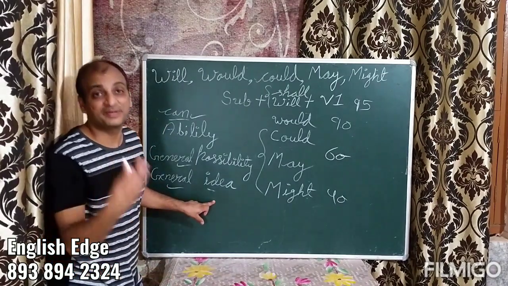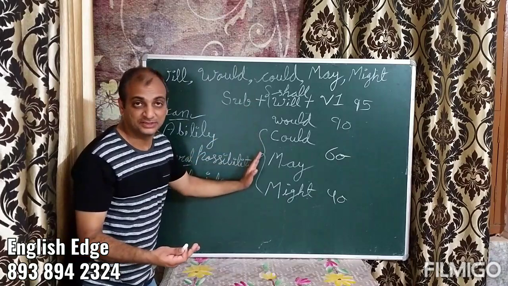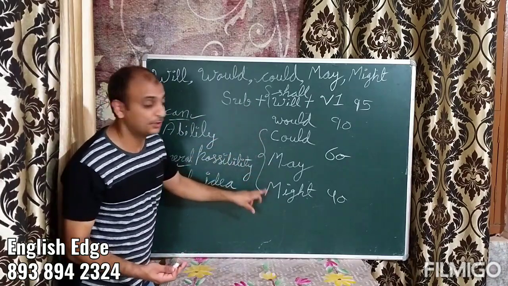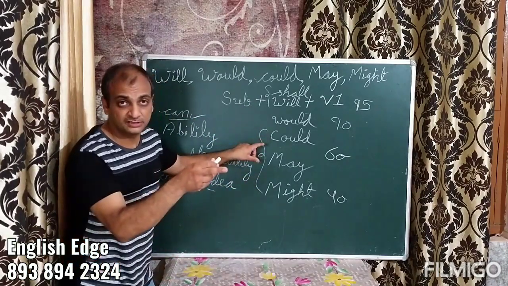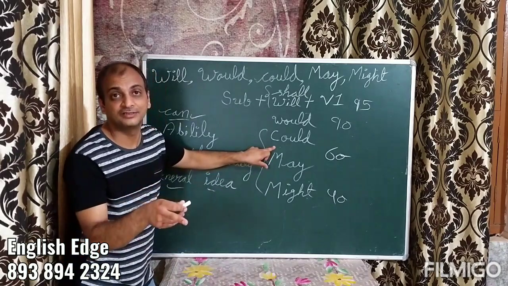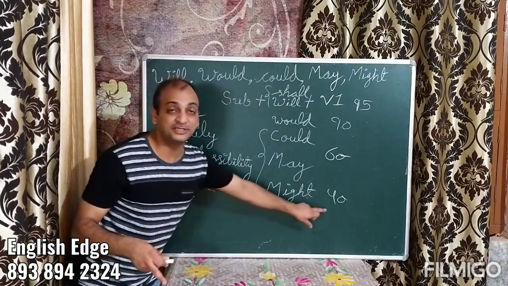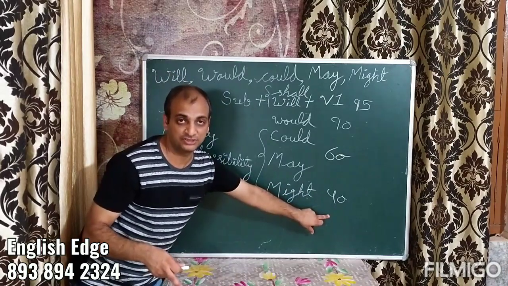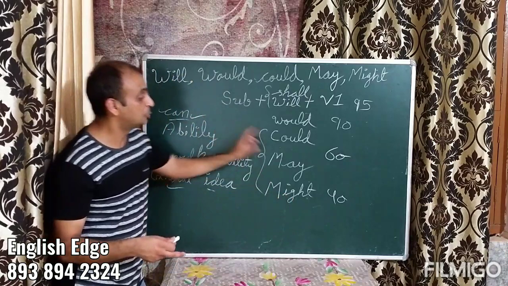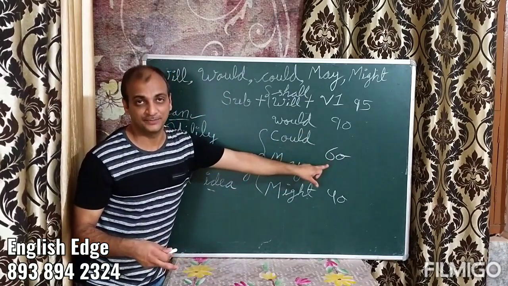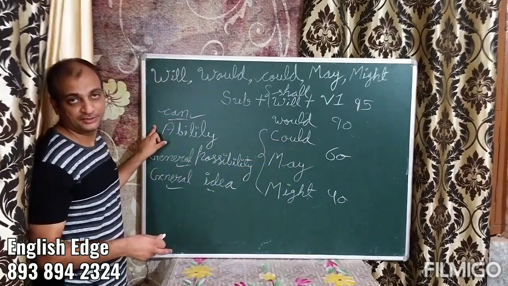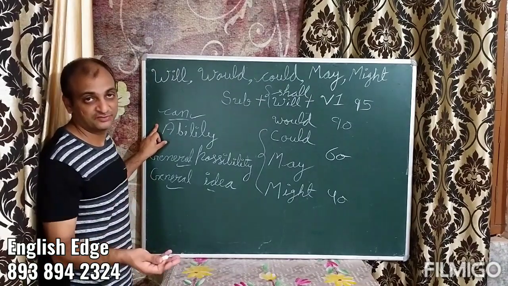If I'm a little more specific here, I may use these words. Instead of can, I would try using could here. If you cheat others, you could get cheated. You may be cheated. You might get cheated. You might be cheated. So be cautious about it. Don't cheat others because you could get cheated as well. I will not use "you can get cheated" here because I am being very specific.